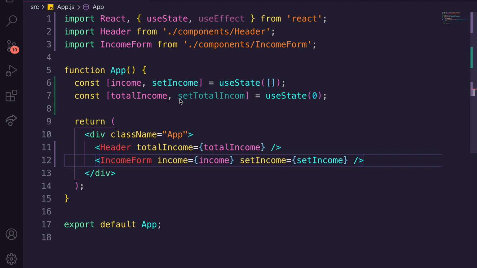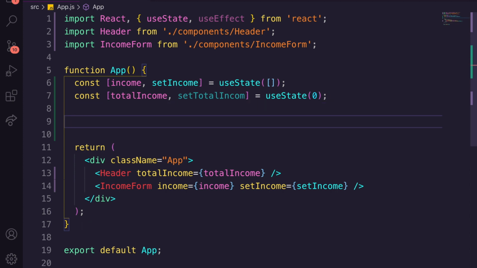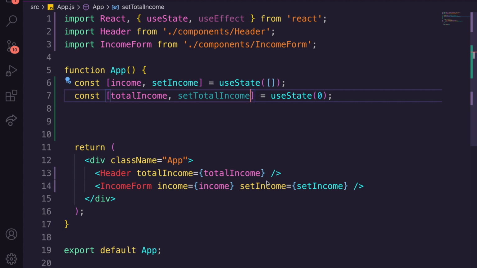Let's go into here, and we're going to set up another thing. We're going to set up a way of listing out these. So what we need to do is, well, actually, first, let's set up a way of setting the total income. Currently, the only way to set the total income is what it currently is. We don't actually change it. And also, I've noticed that is wrong. So we need to change that to set total income.